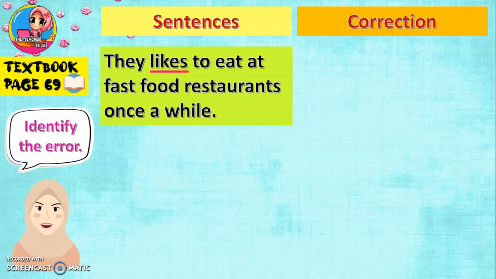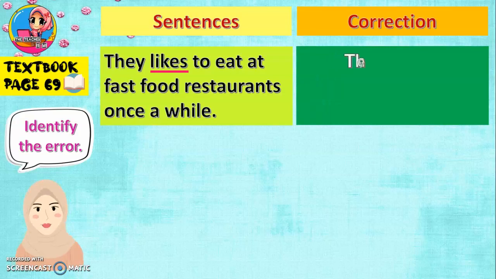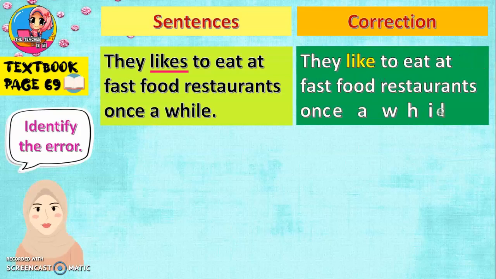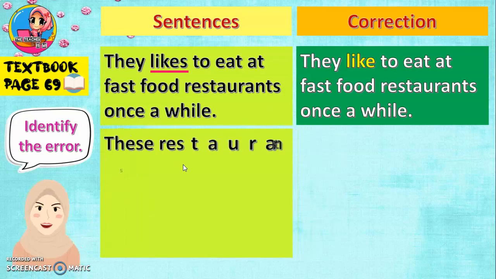Yes, should be no S. The verb should be like this. They like to eat at fast food restaurants once a while. Jadi bila subject plural, the verb also plural verb. Tak boleh ada S. Okay? They like.